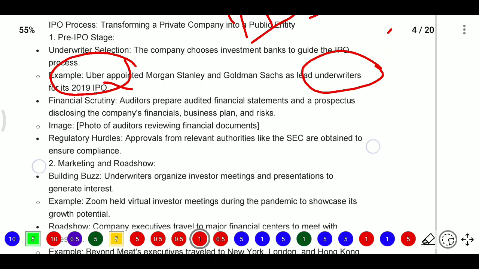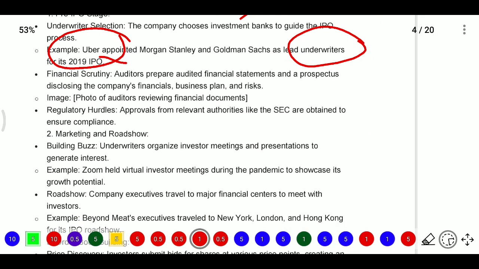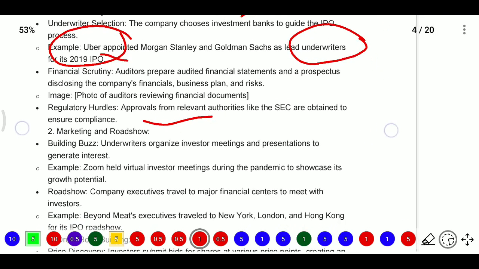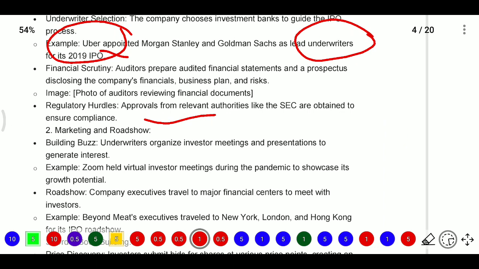Then there are regulatory hurdles: approval from the relevant authorities like the Securities and Exchange Commission. We need to get the approval and ensure compliances.